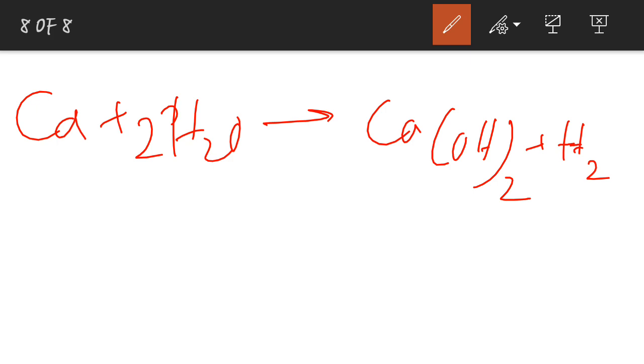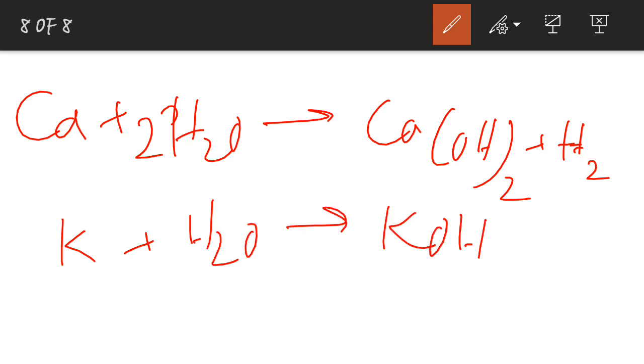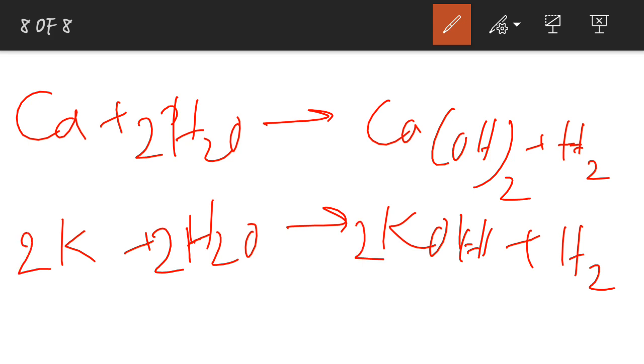The second example is potassium. Potassium plus water will be giving us potassium hydroxide. KOH is called potassium hydroxide, plus hydrogen gas will be liberated. Now again we have to balance this equation. Balancing it, we take 2 potassium and 2 water. So now everything has become balanced: 2 potassium, 4 hydrogen (2 plus 2), and 2 oxygen. Then magnesium hydroxide we have seen.